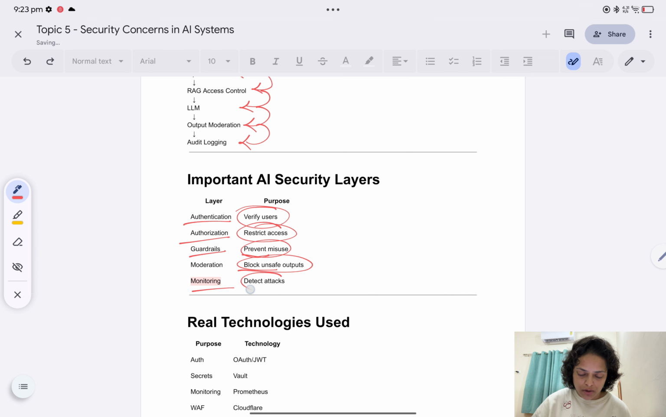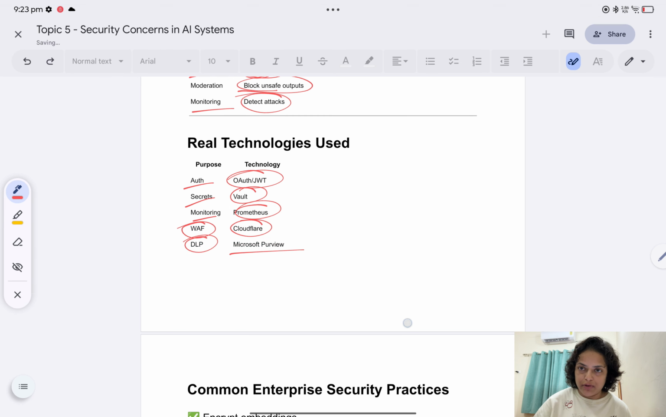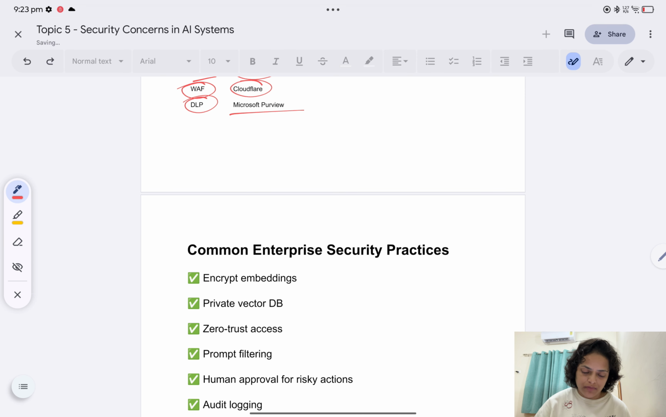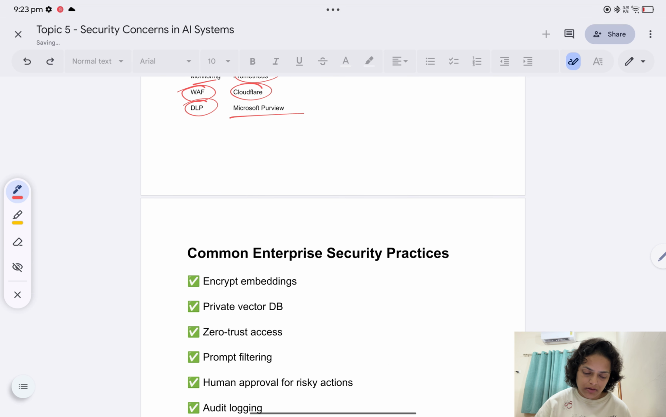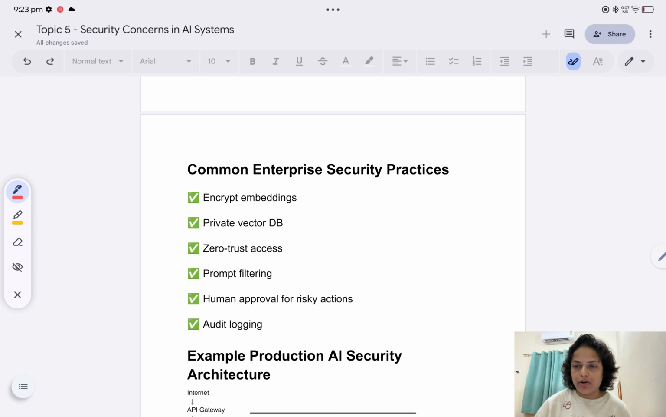Real technologies we are using here: for authentication we will use OAuth or JWT. Secrets we will store in a vault. For monitoring we will use Prometheus. For firewall we will use Cloudflare, and for DLP, data loss protection, we will use Microsoft Purview.